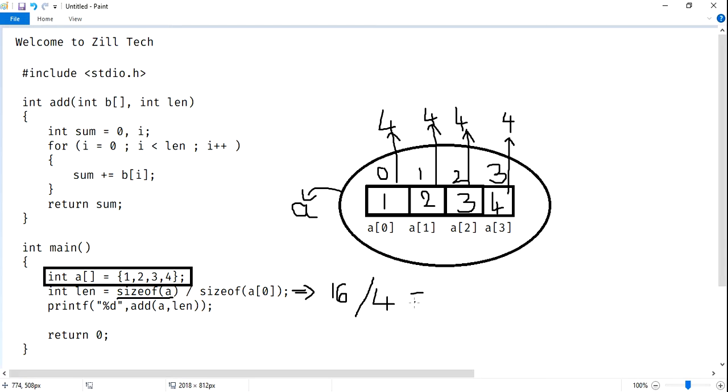Now what is the output? It will be printed 4 and 4, and 4 and 16. Now the answer is 4.